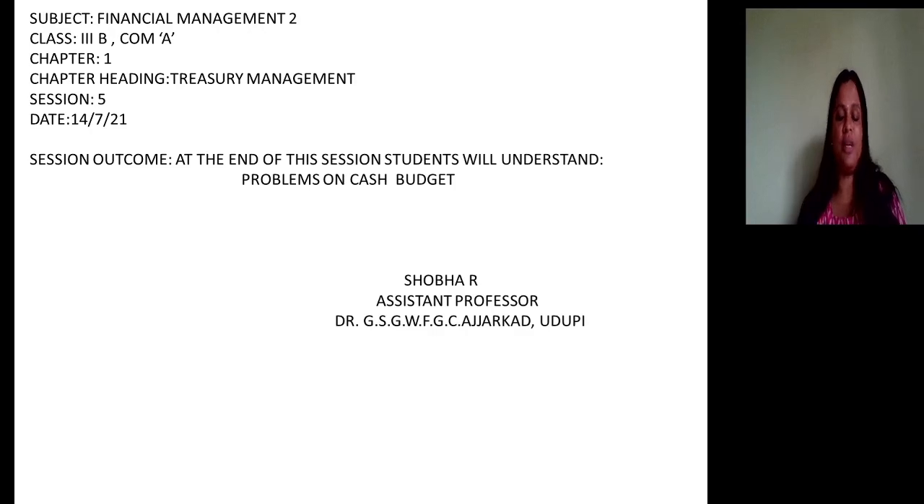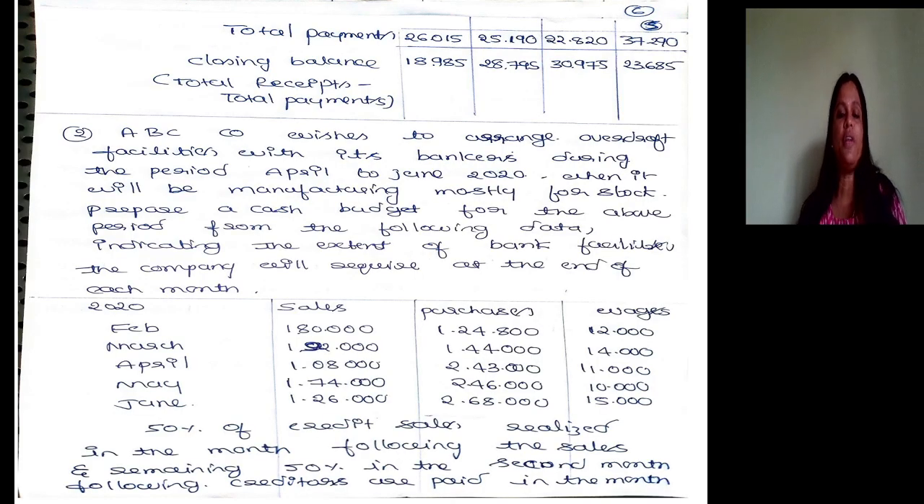Preparation of cash budget. So let me look at the second problem. ABC company wishes to arrange an overdraft facility with its banker during the period April to June 2020, when it will be manufacturing mostly for stock. Prepare a cash budget for the above period from the following data, indicating the extent of bank facilities that the company will require at the end of each month.